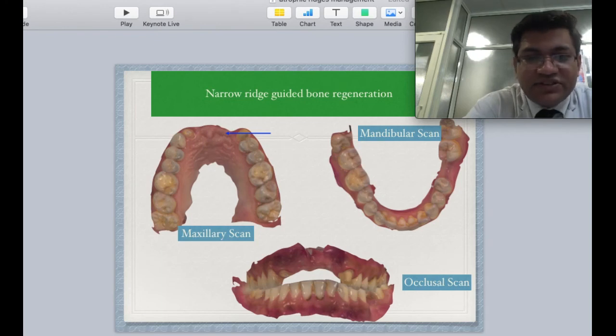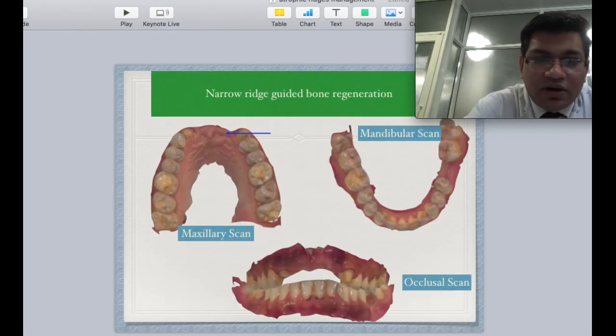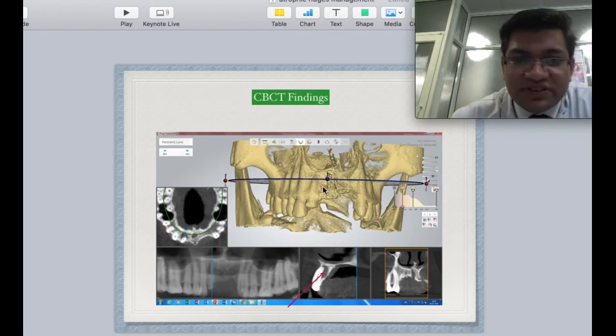Horizontal augmentation is again challenging. This is a case of narrow maxillary arch which I have done with DO. Now the conventional flap techniques, this is showing the intraoral scan images of the patient, the bite as well. The patient was initially having an FPD which had failed. On further investigation, there was a periapical cyst that was developing, limiting the amount of bone that was available for implant placement. Another challenge that we had, there was practically no bone present in the anterior arch.